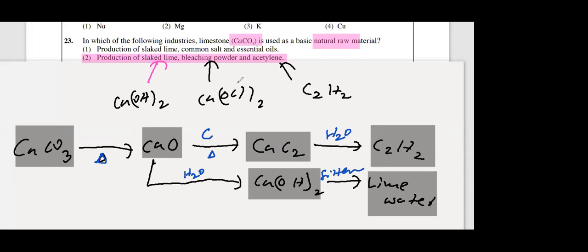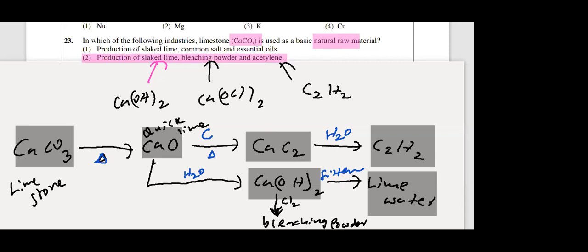Bleaching powder, how to make bleaching powder? Okay, this also. You can make bleaching powder if you pass chlorine through calcium hydroxide. If you pass chlorine gas over calcium hydroxide, you can get bleaching powder. Okay. You can get a lot of products from limestone. So limestone, coral sand, is the raw material, a natural resource. This is called quicklime. This is called slacklime. Calcium hydroxide is slacklime. Okay, I'll erase this.